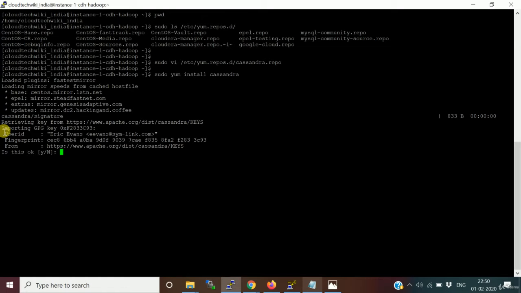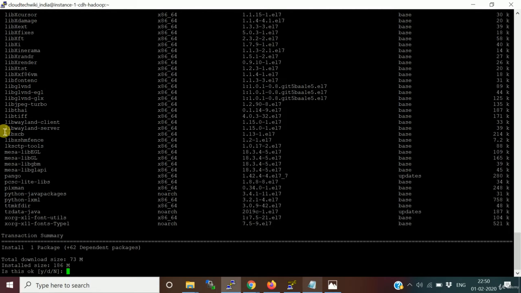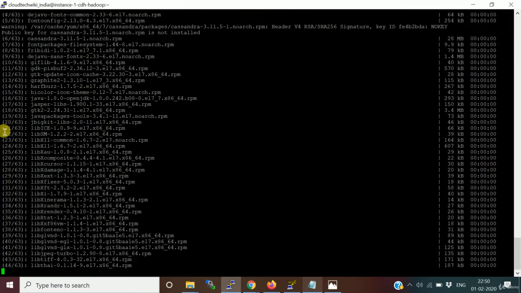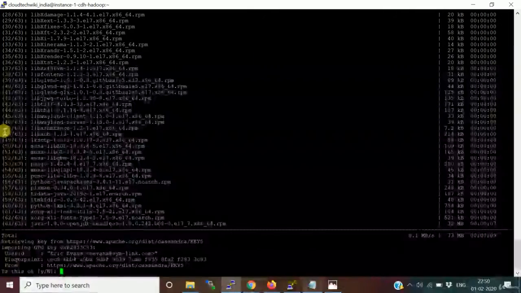It's asking to continue. Yes. It is downloading Cassandra and it's going to consume 186 MB of data on the disk. So I'll proceed forward. It is downloading and installing the Cassandra server on our cluster.